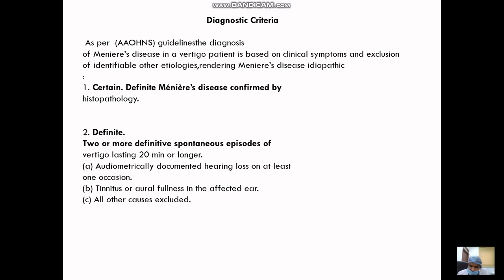Definite is a condition where you have two or more definitive episodes lasting more than 20 minutes, and in one episode you at least have an audiometrically confirmed SNHL, sensorineural hearing loss. The patient has tinnitus or aural fullness, and with all these you exclude other causes: there is no autoimmune cause, no trauma, no history of inflammation, viral etiology, or endocrine disorders. Then you make a diagnosis of definite Meniere's.